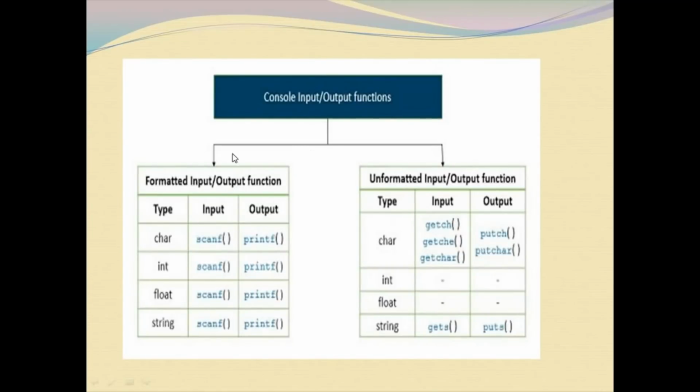Here are the console input-output function categories: formatted and unformatted. Formatted functions allow us to input any type of data like character, integer, float, and string. For that, we use scanf and printf. These two are the formatted input-output functions. Unformatted input-output functions are basically used for character and string input-output. Some of the functions used for that are getch, getche, getchar, putch, putchar, gets and puts. So we can see everything in detail.